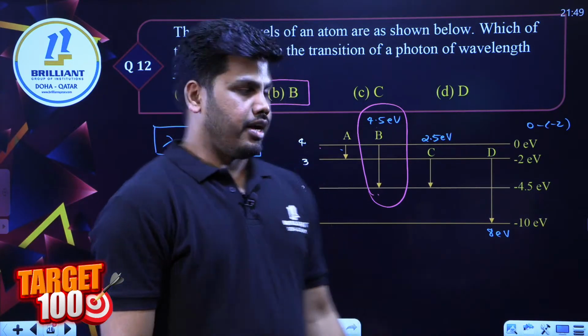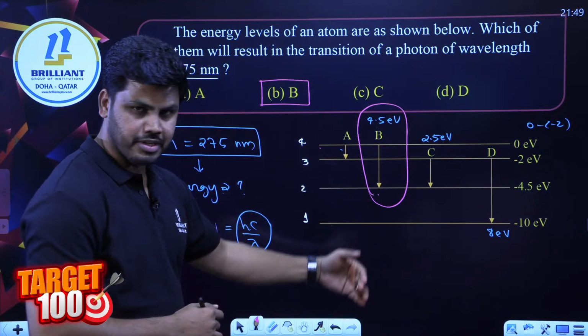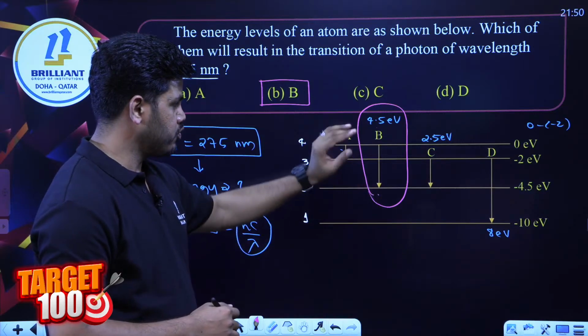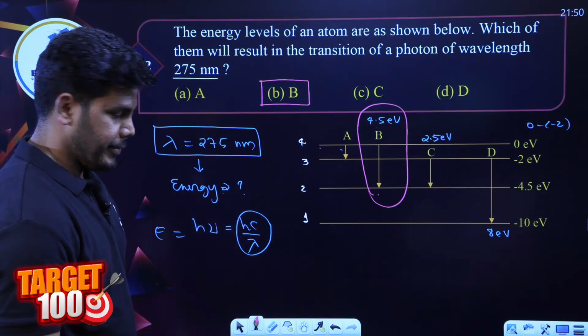It's a good question. We connected all the concepts together, right? Energy of the radiation emitted, transition of electron, how to find out energy release, wavelength frequency relation.